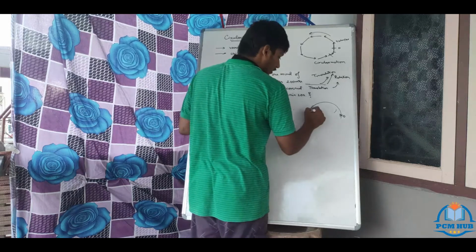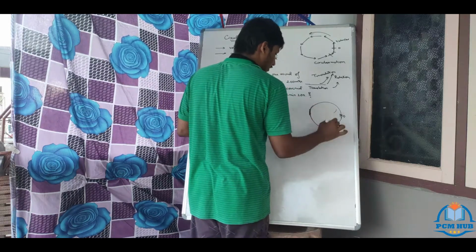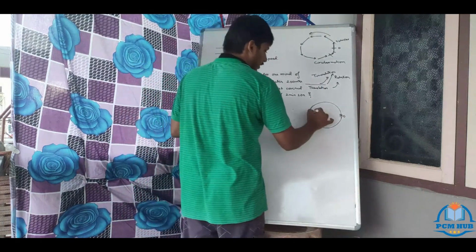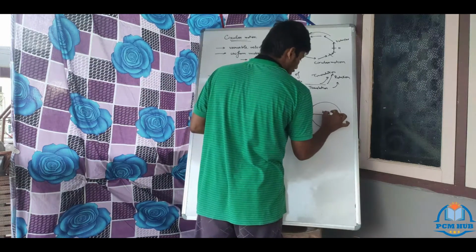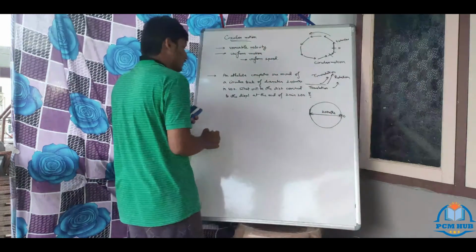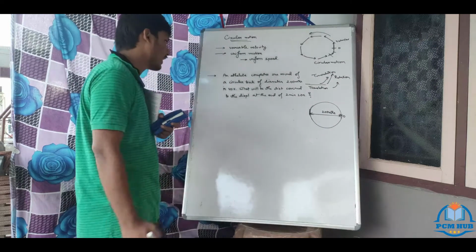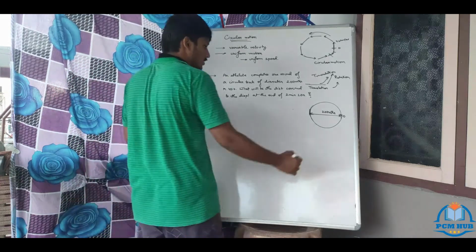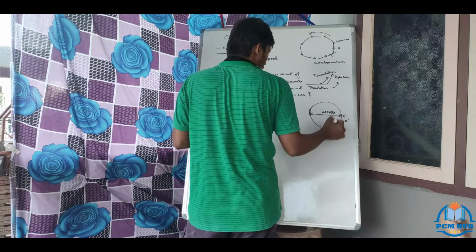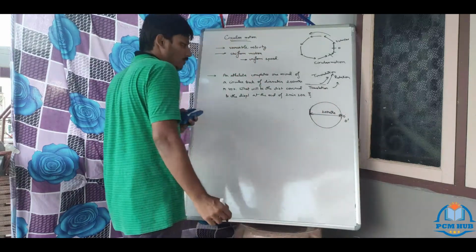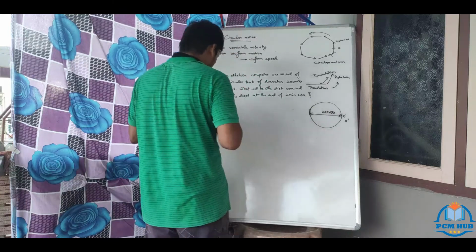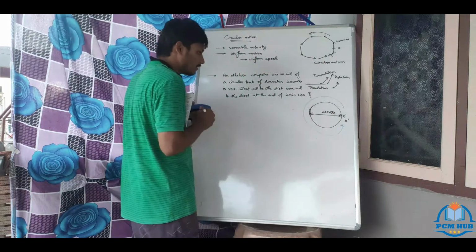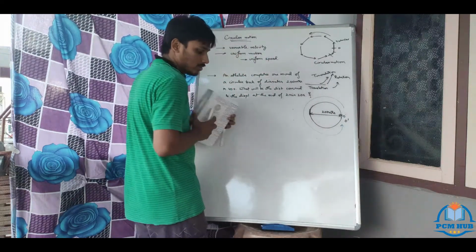Now, come back to the question. So we have a circular path like this. Let us think they are running in a circular path, a circle of diameter 200 meters. The athlete completes one round of the circle. One round means starting from O and coming back to O. So he has taken a complete circular path, one round, in just how much time? 40 seconds.